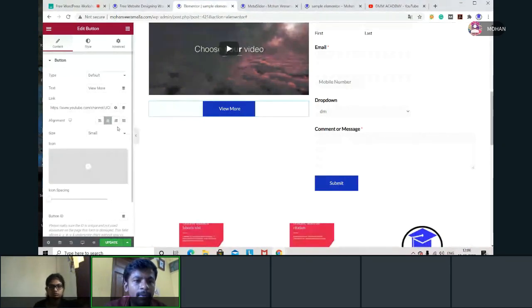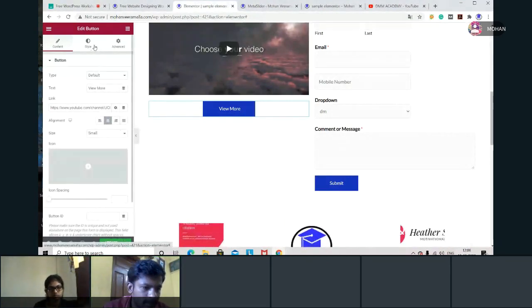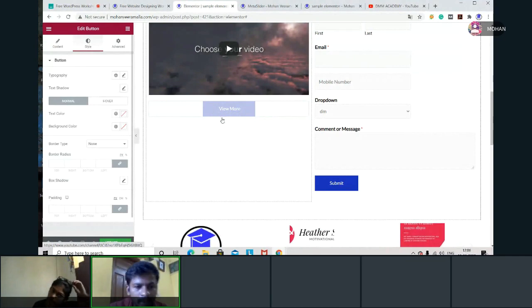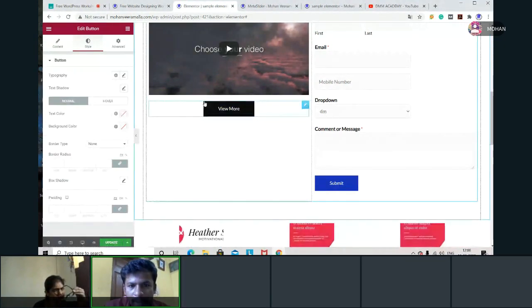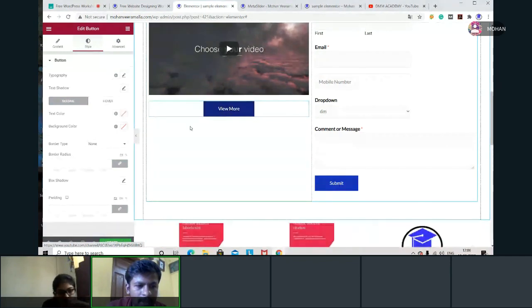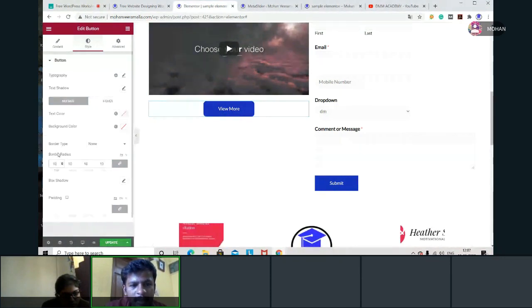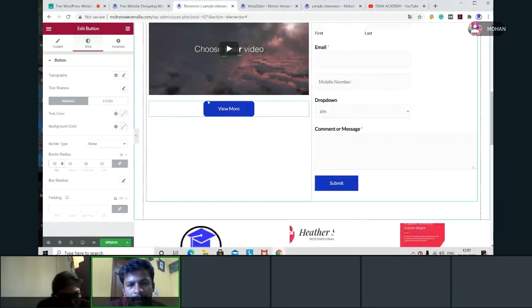If you want to make this button look very nice, there are properties. For example, now this is a rectangle shape button. Now I don't want a rectangle shape. I want some curves in the edges. Then I'll go to this border radius. If I'm giving 10, then what is happening? Now it is not a rectangle with sharp edges. Yes, now it has a curve.